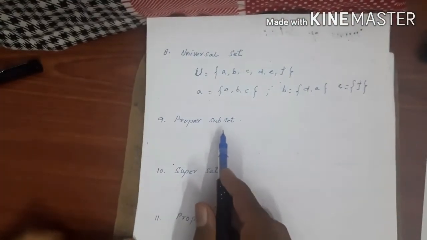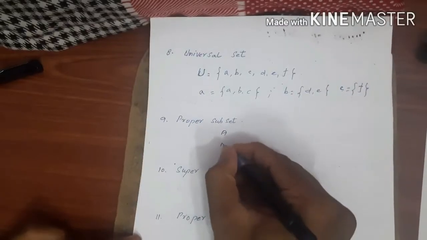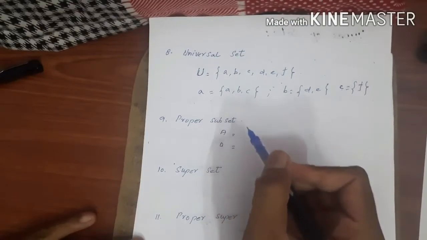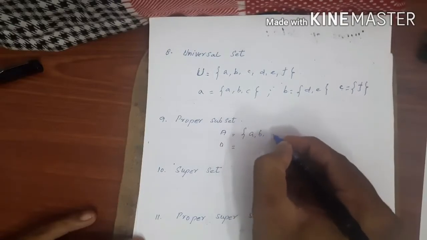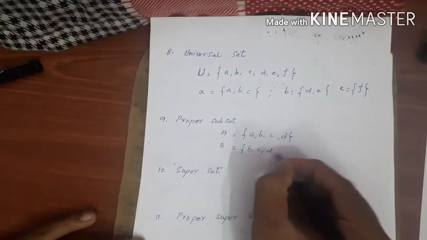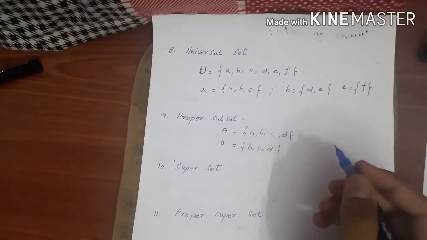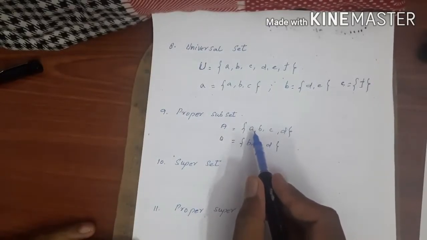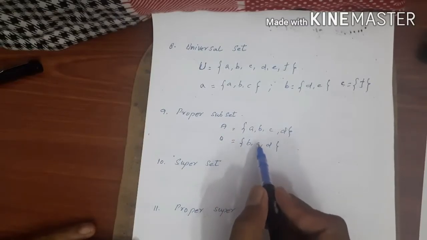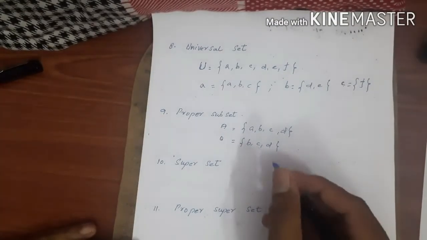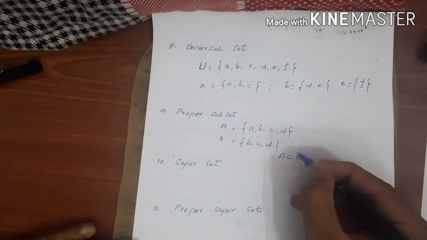See, proper subset. What is a proper subset? Two sets, set A and set B. The definition of proper subset: at least one element in A is not contained in B. For example, A has elements A, B, C, D and set B has elements B, C, D. See, set B has fewer elements than set A. That is called a proper subset. A contains B.